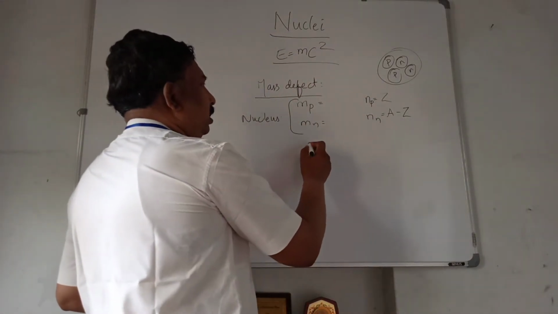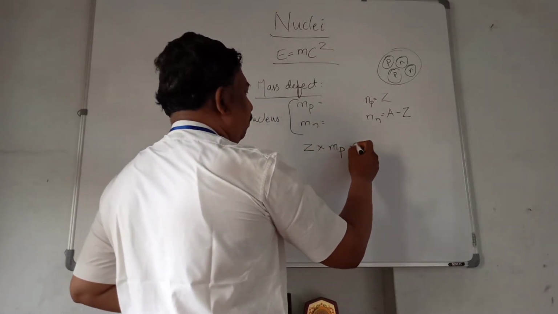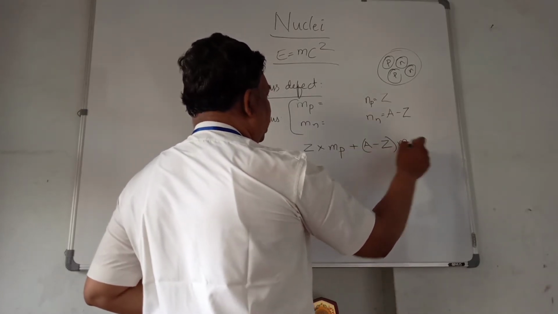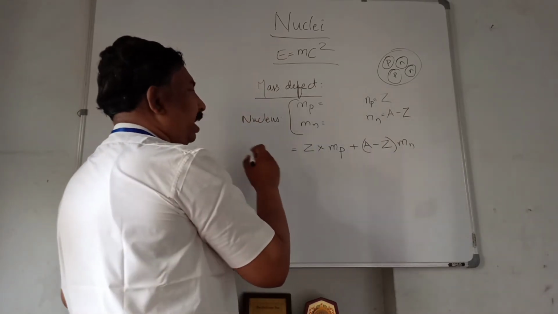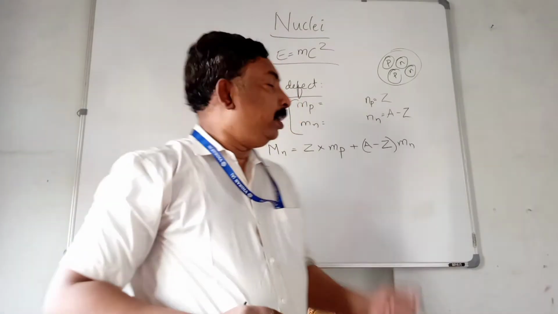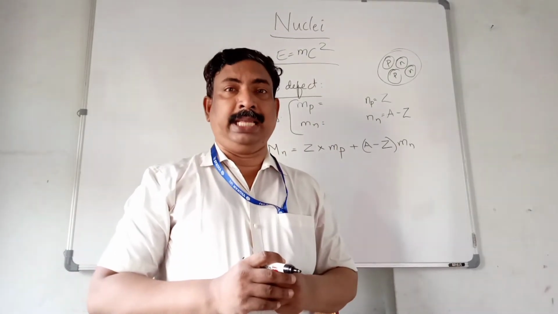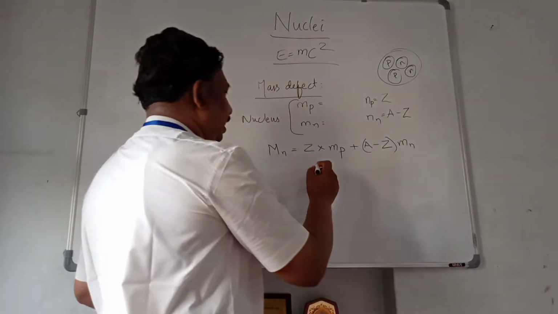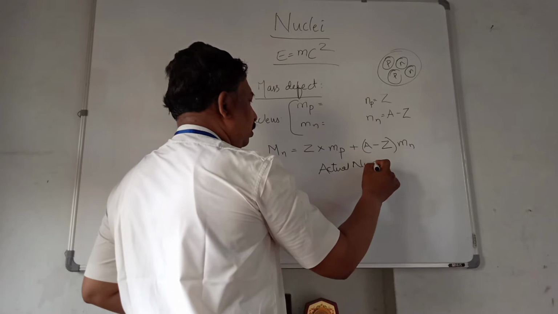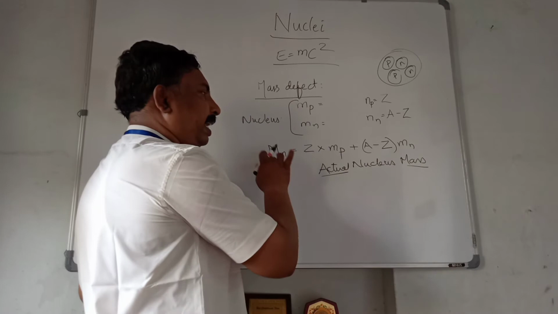Now, Z into mass of proton plus A minus Z into mass of neutron will give the calculated mass of the nucleus. So actually the mass of the nucleus must be this value. But spectral analysis shows that the actual mass is lesser than this. The actual mass of the nucleus is lesser than the calculated mass.